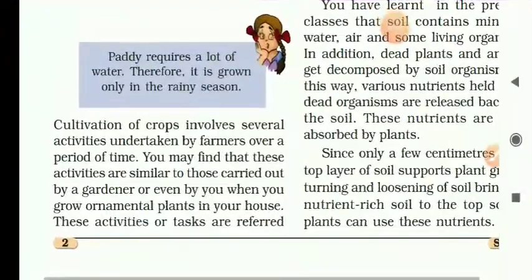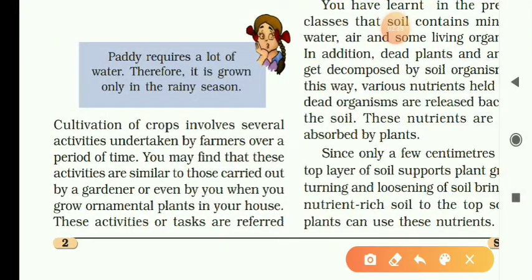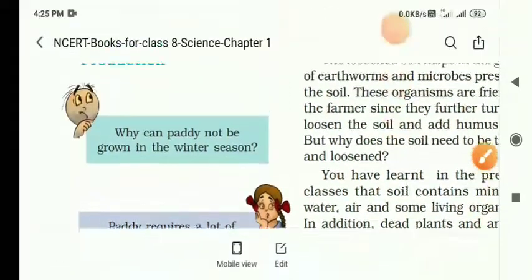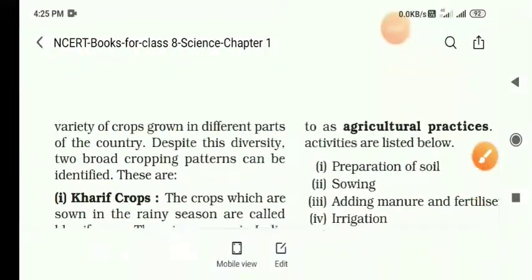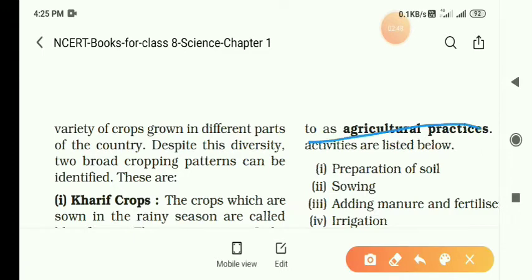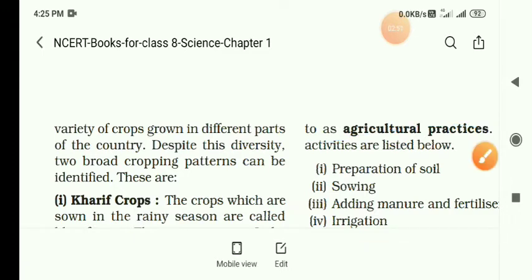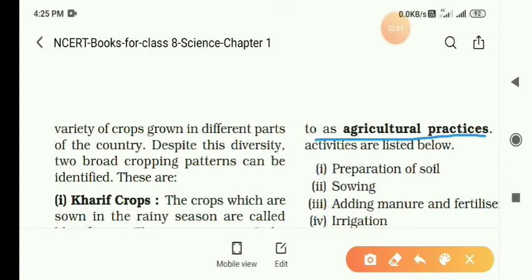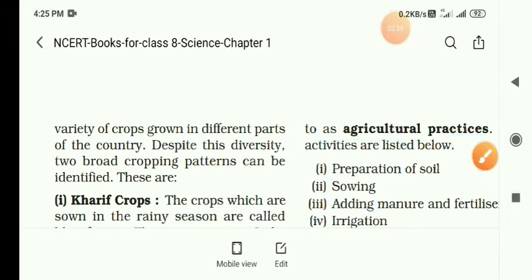Now, these activities, these processes or works are referred to as agricultural practices. Now the question arises, what do you mean by agricultural practices? Agricultural practices means the cultivation of crops involves several steps or several processes. These processes are called agricultural practices.